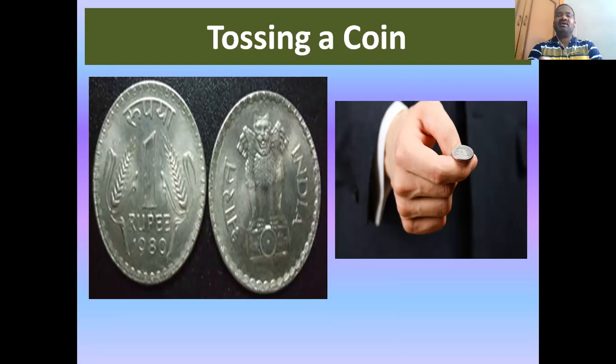So here, when you toss a coin, sometimes when there is a match between two countries in a cricket match, who has to bat first? If both are interested in batting first, the umpire will toss a coin and ask them to choose one. One may say head, another may say tail. So what is the possibility of head occurring or tail occurring? That can be studied here in this probability theory.